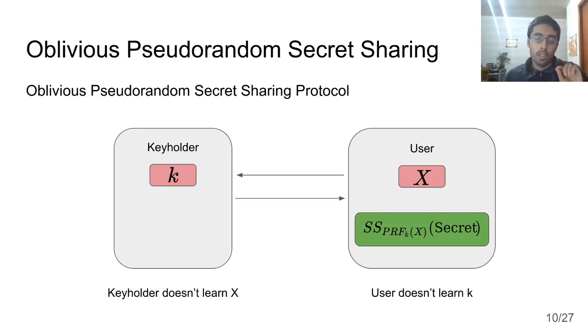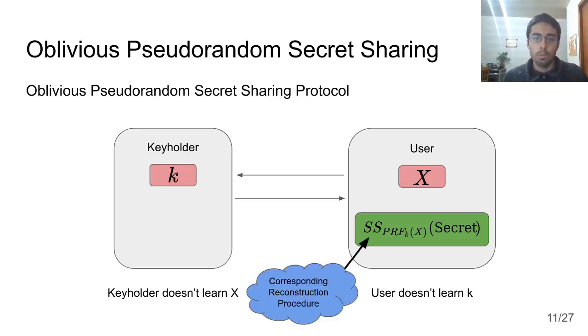But the share generation process depends on that pseudorandom function keyed by the key holder's key k of the user's element x. Now, since I'm mentioning the use of some secret share generation procedure, corresponding to that is some reconstruction procedure for reconstructing the secret using the secret shares that have been generated.